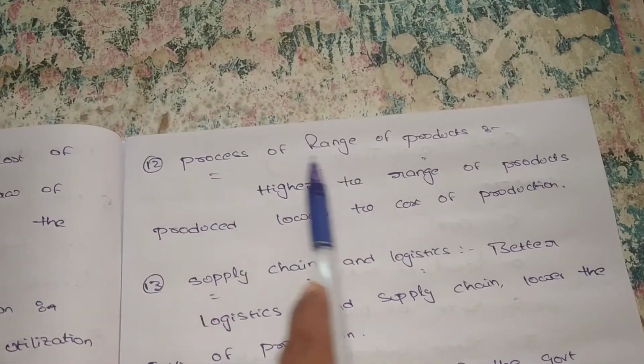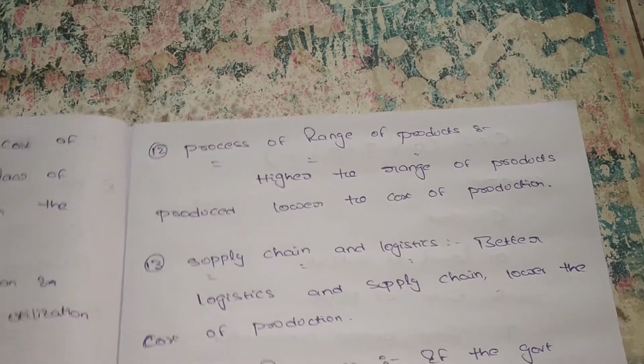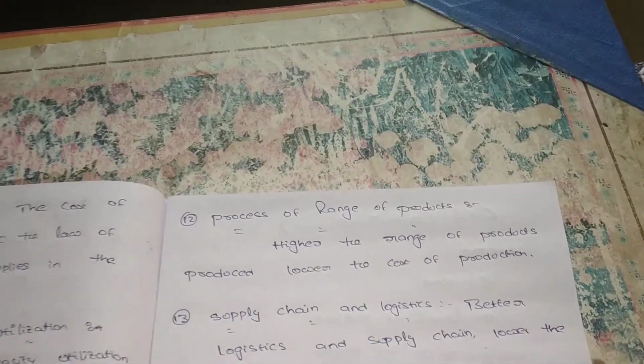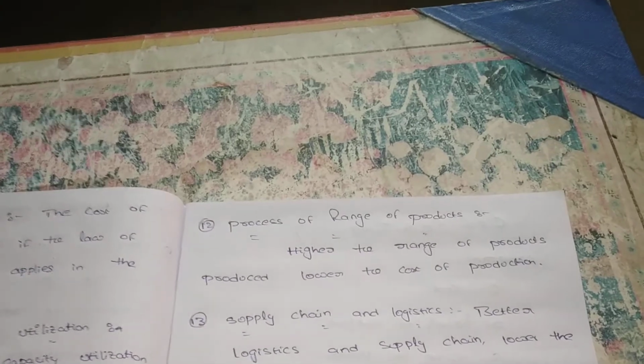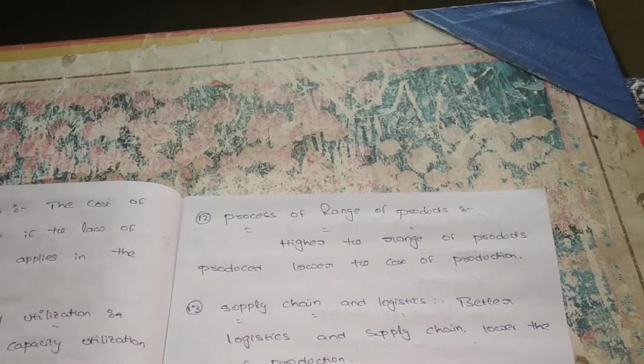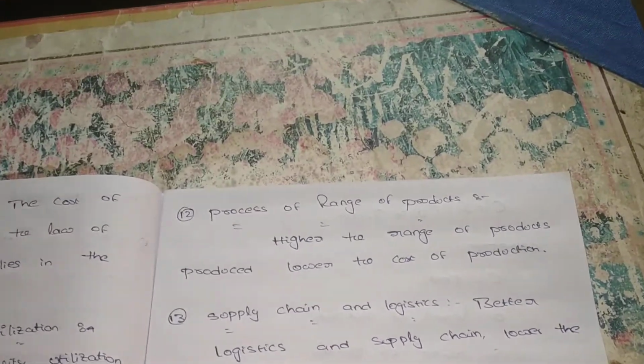Next, range of products. The higher the range of products produced, the lower the cost of production. Our range being high means most of the consumers like our product and want to purchase it. For that reason, our cost of production will be low.